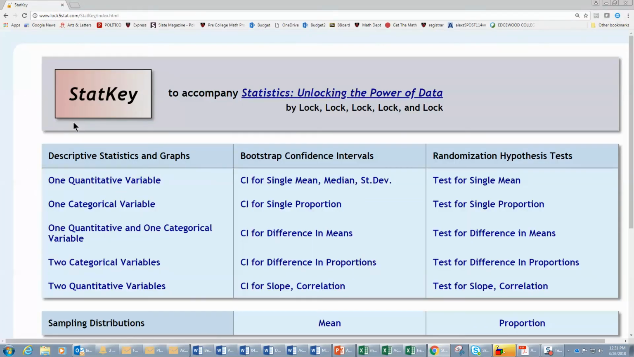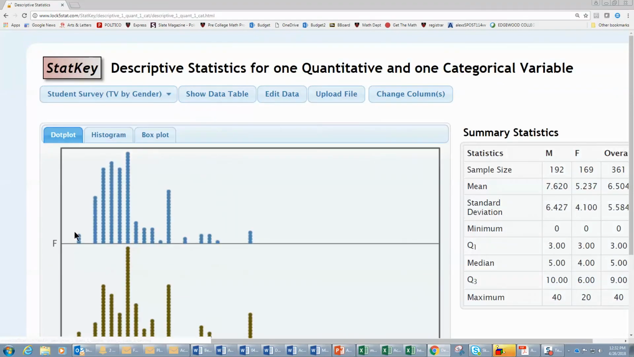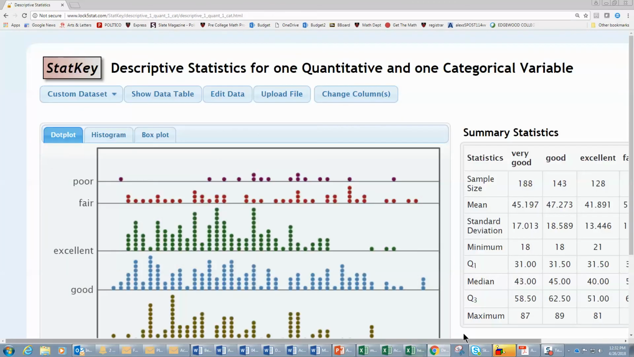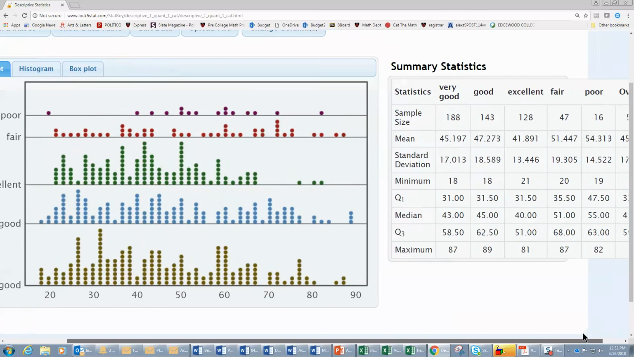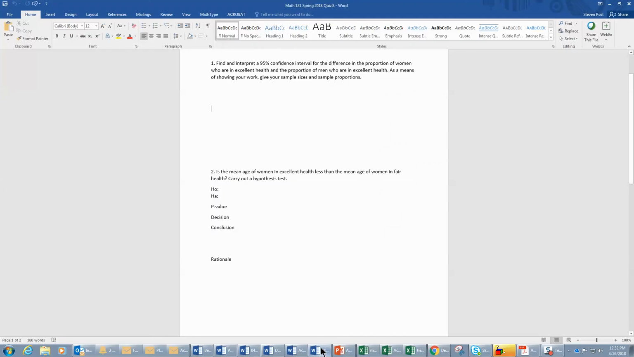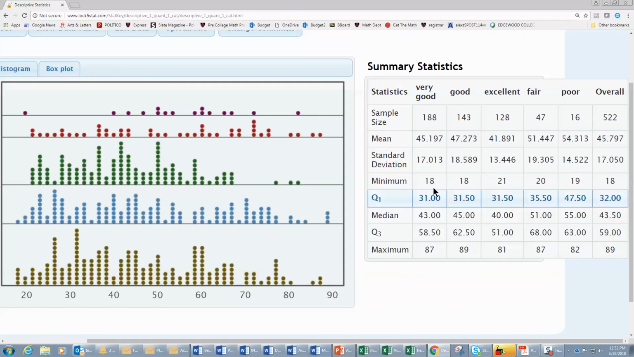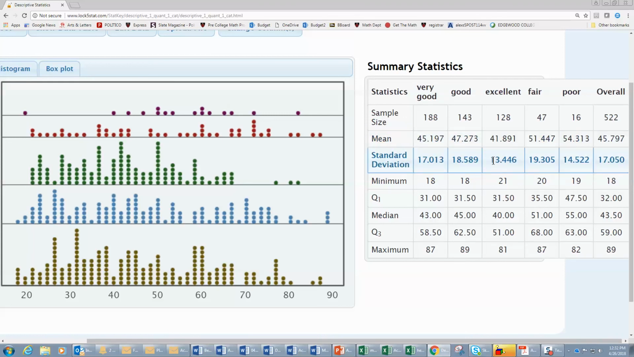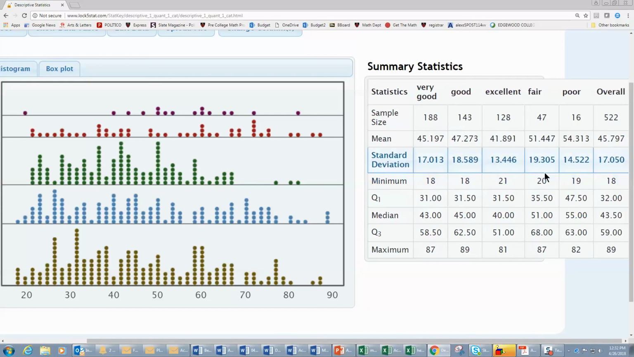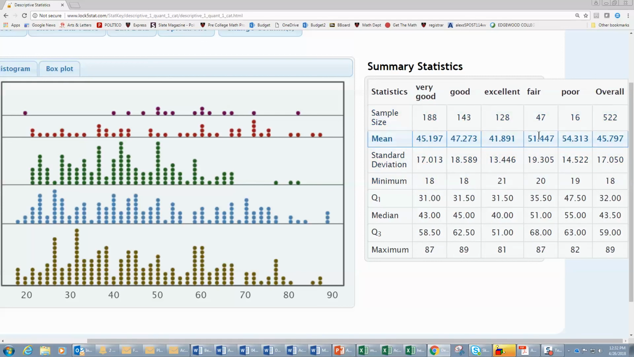And now we've got one categorical variable and one quantitative variable. Throw it in. And then back to the question, mean age of women in excellent health, mean age of women in fair health. So women in excellent health, sample size 128, the mean is 41.89, standard deviation is 13.446. Fair health, it's sample size 47, the mean 51.19, and the standard deviation is 51.19. So that's all there is to that.